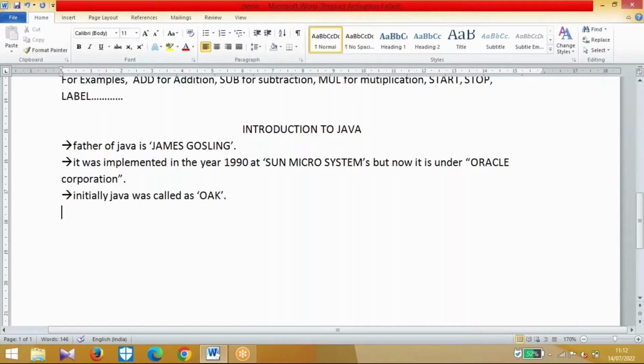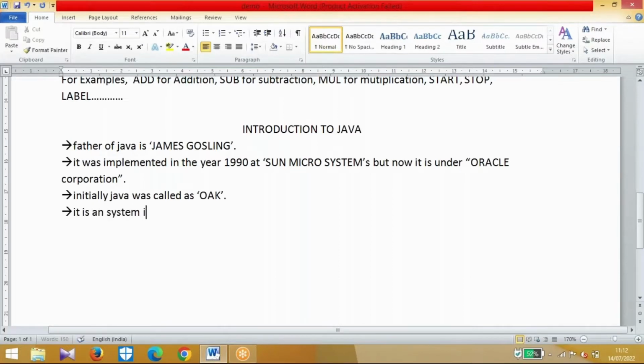Actually, the Java name is taken from an island located in Indonesia. In Indonesia, we have a Java island, where coffee was first produced. That is the reason they kept Java as the name for our programming language. So like that, the name was changed from Oak to Java.